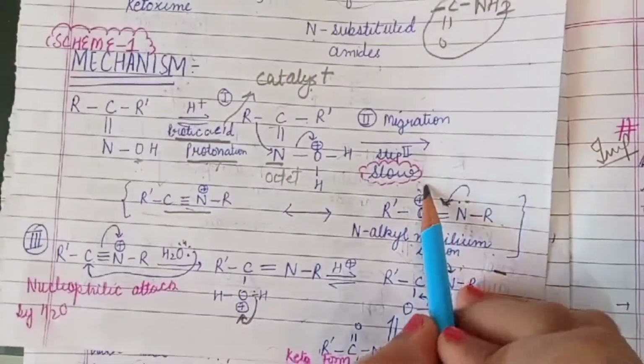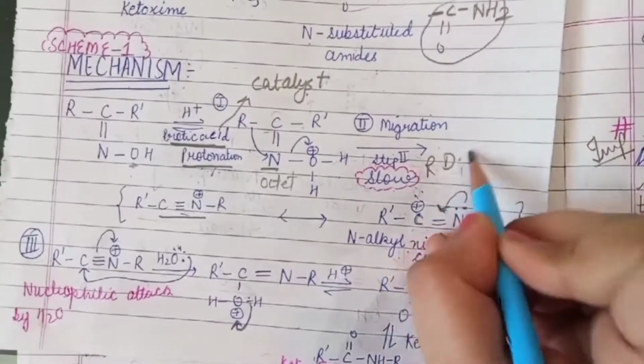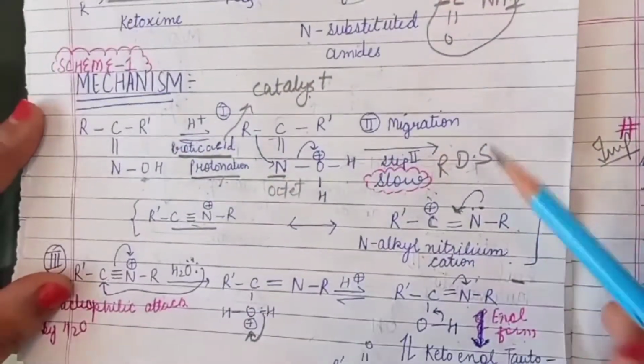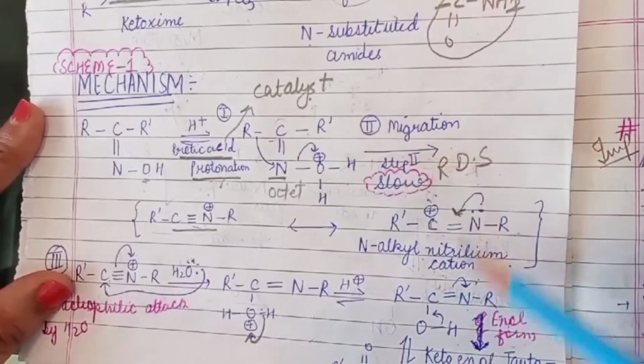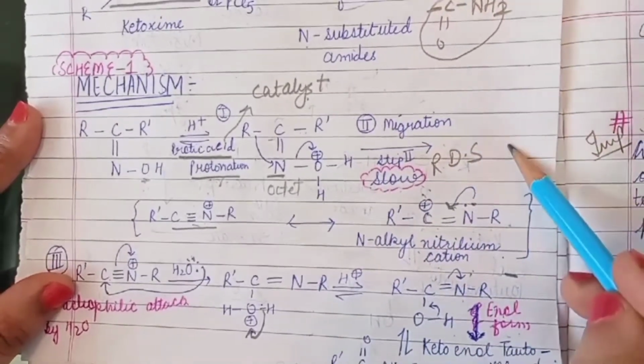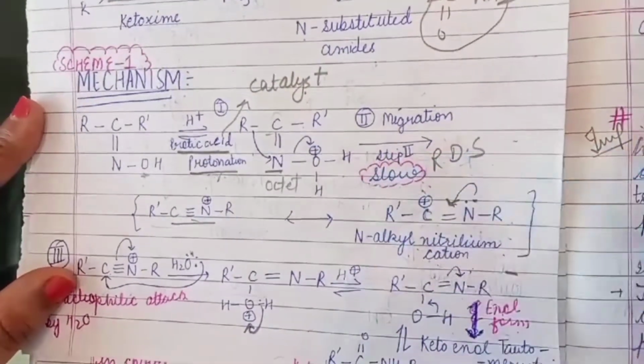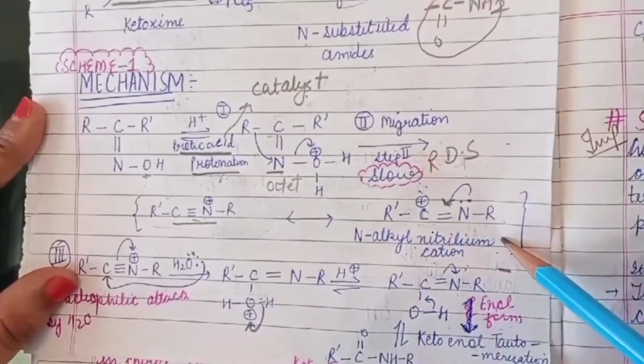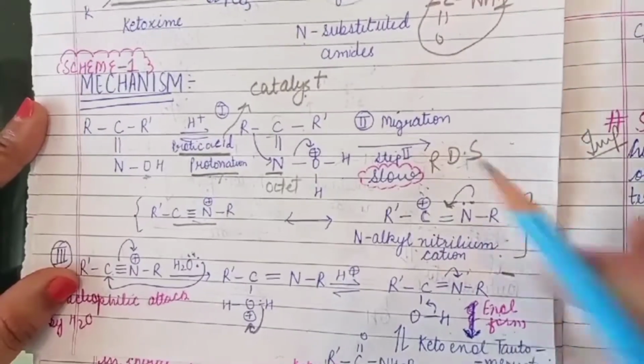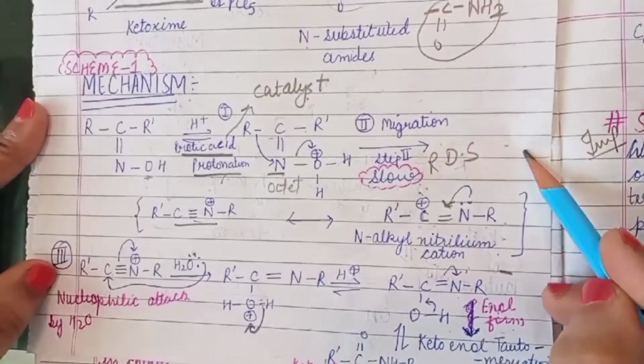This is the slowest step, and it is the rate determining step. So if this reaction is done in a polar solvent, then the reaction is faster. Why? Because it facilitates ionization, so the reaction should be done in a polar solvent.